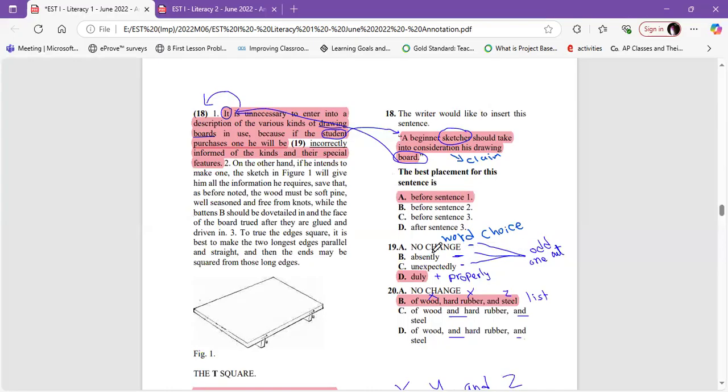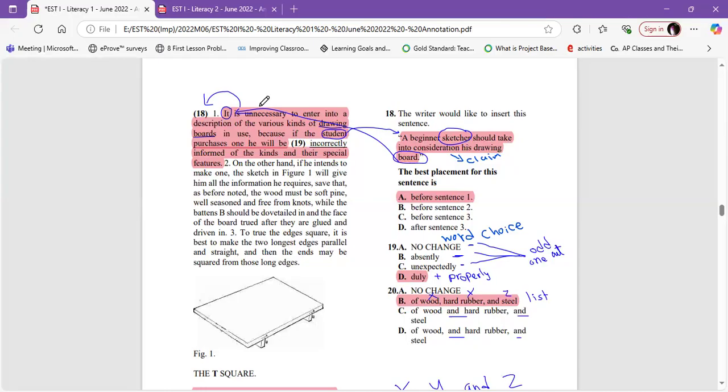As you can find here in number 19: incorrectly negative, absently negative, unexpectedly negative, duly positive, means properly. Now, I'm going to choose the odd one out, but as I told you, the odd one out is not going to work in the EST. You must be sure of the sentence. So let's find whether it needs positive or negative.